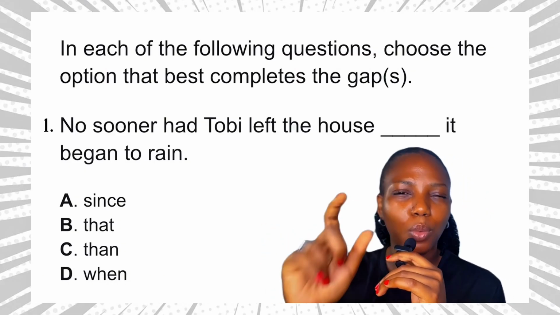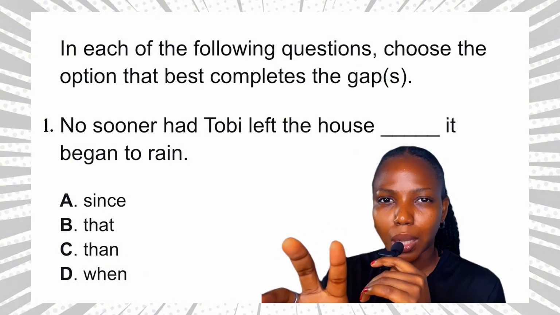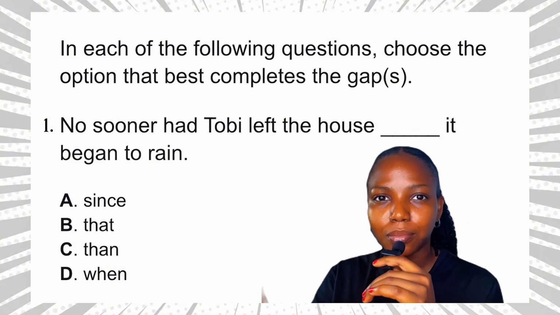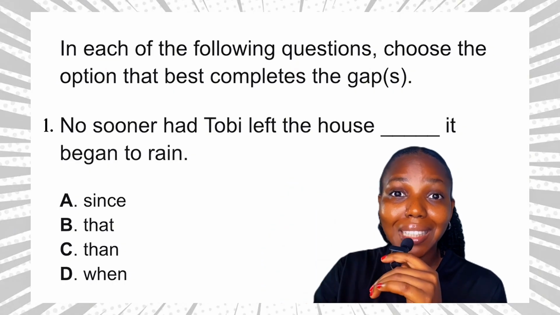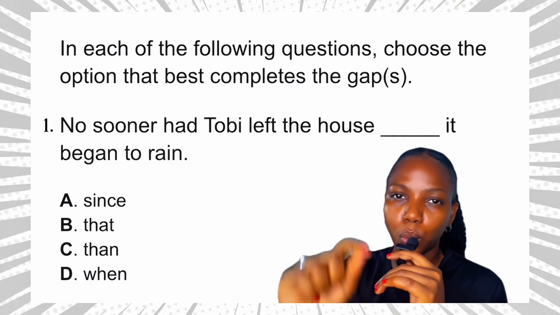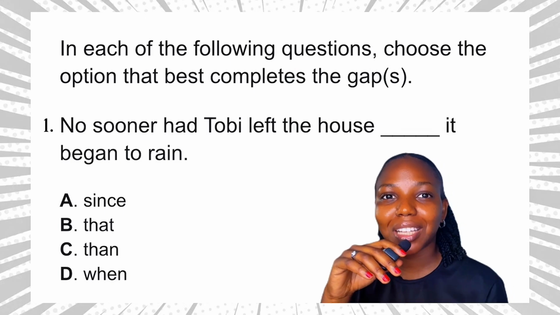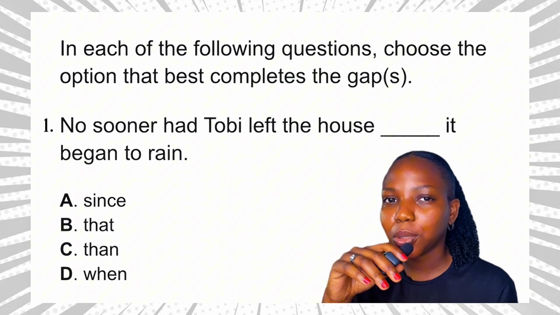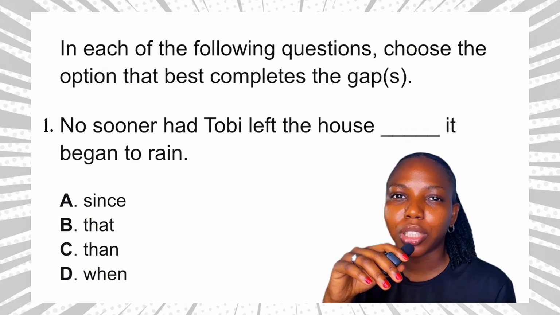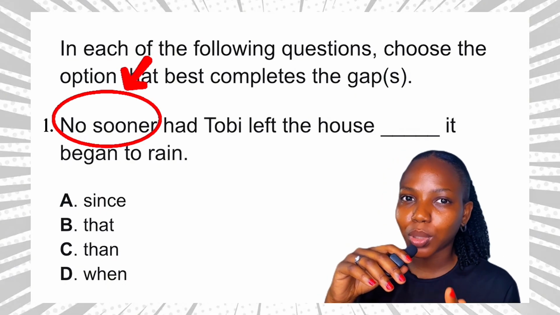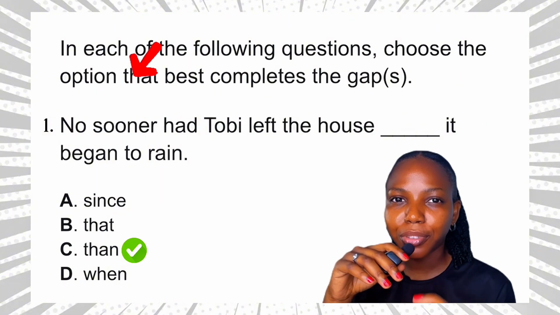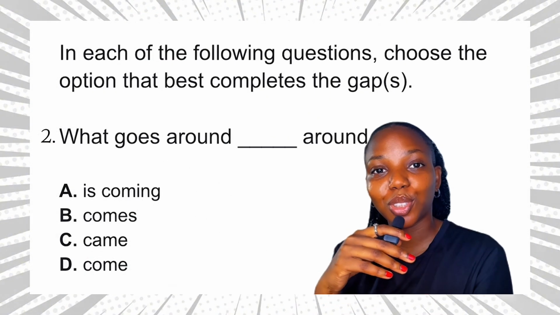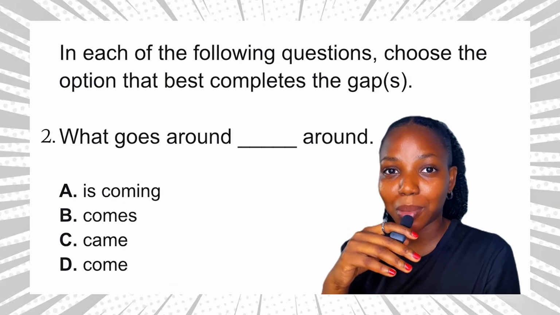Now lastly, we have when. When is also used to show time sequence, okay, but it is used with hardly or scarcely. For example, hardly had I arrived when it rained. So guys, we can't use when and since in this construction, although they show time sequence, but they don't fit. No sooner than is the fixed grammatical construction. This question is under lexis and structure in JAMB syllabus.